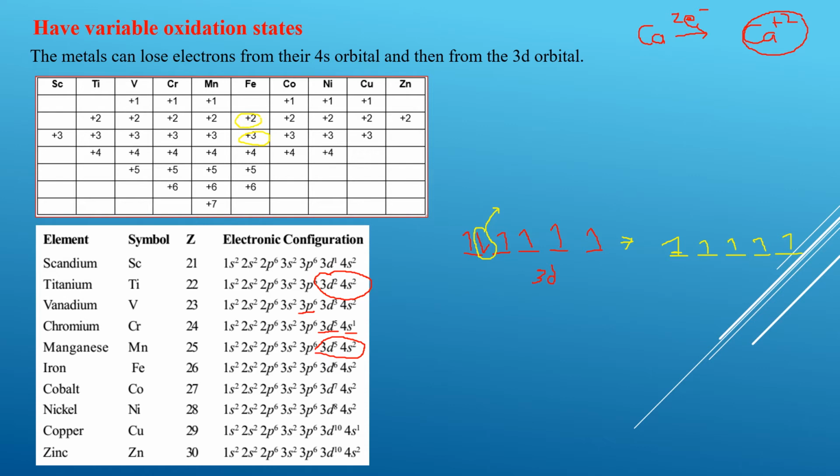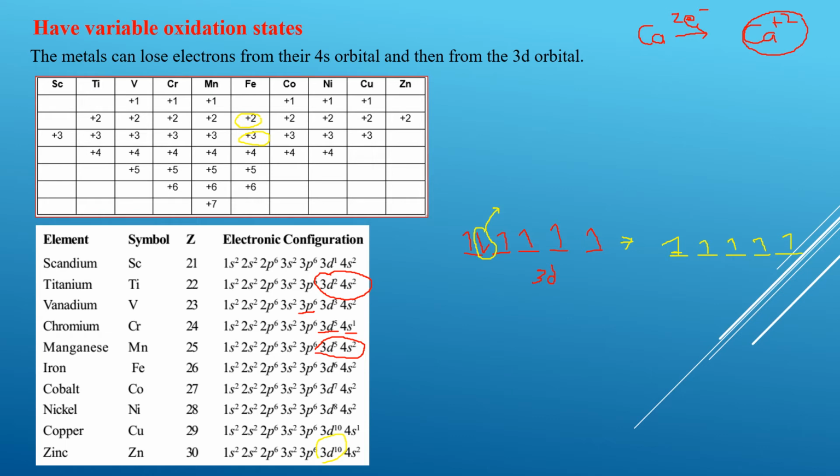Now we go down to cobalt. In a similar way, when we look at cobalt, we will predict how many electrons cobalt can lose. Then we go down to iron, nickel, copper, and then finally when we come down to zinc, you can see that the 3d is fully filled. It is 3d10 4s2.